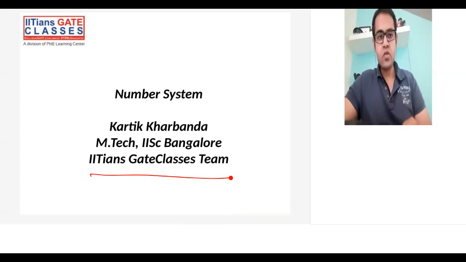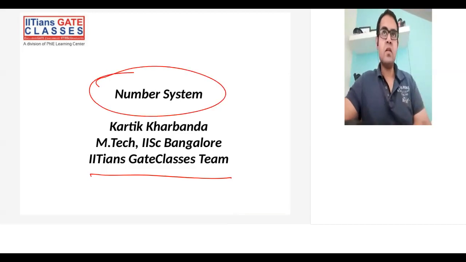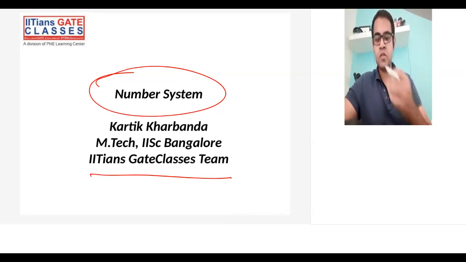Today we'll be discussing one of the topics in aptitude, which is number system. Aptitude is not only necessary for GATE per se, but also necessary for any of the entrance exams that you'll give after GATE for getting into the top colleges, or it can help you in getting your PSU jobs as well.